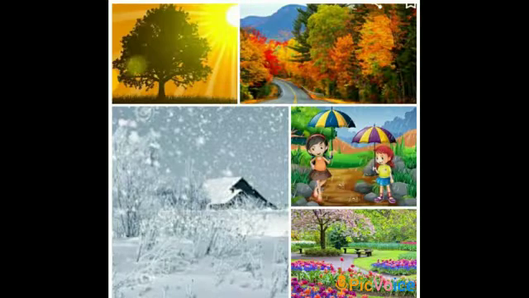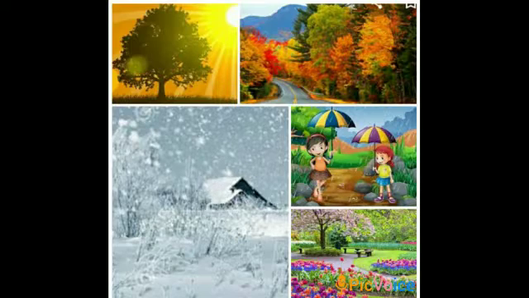Children, already we learned about season in our science class. You know what is season? Before that, we want to know about what is weather. What is weather, children? The daily condition of the atmosphere. That means weather means how hot, cold, windy, rainy, sticky or cloudy a day is. And when the weather is continuing for many days, for example, if it is hot, it is continuing for many days, we will call it seasons.